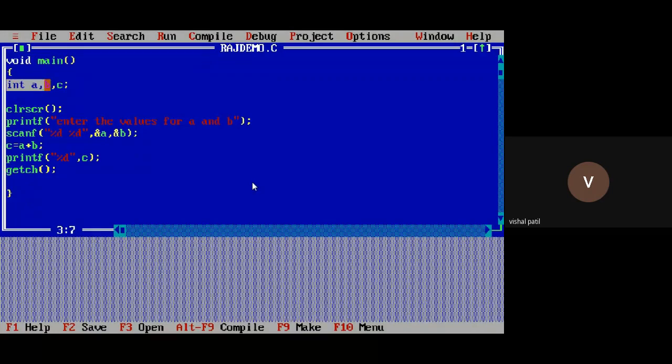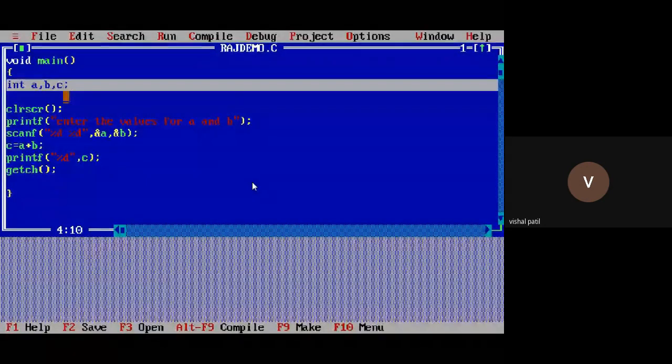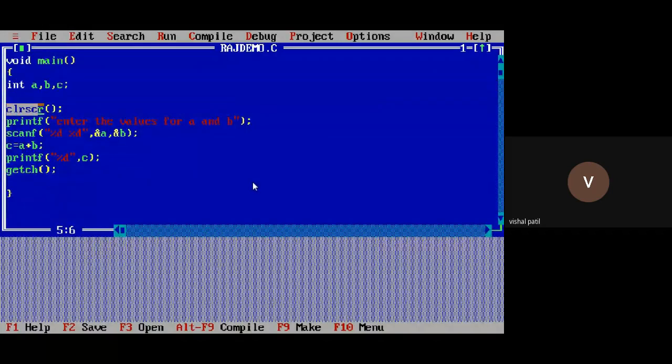As I told you, once you enter the main function, the first step will be to declare the variables, because without declaration of a variable, you cannot use that variable in your program. Declaration is a must. After that, we use the clrscr function. Why do we use this function? As I already told you, it avoids the previous output. It clears the screen.